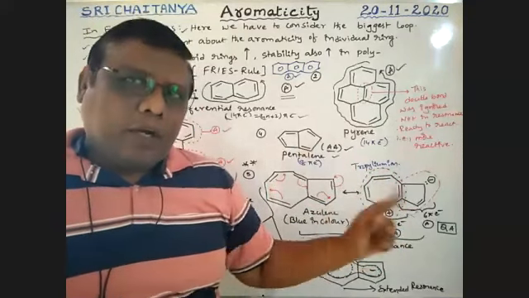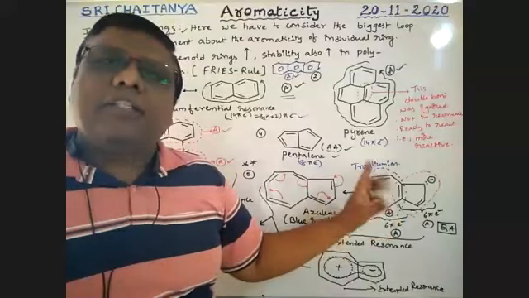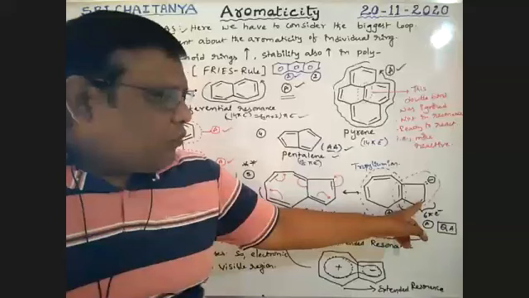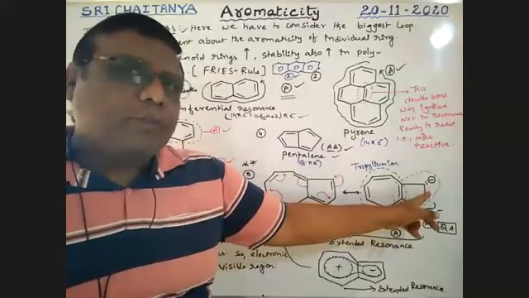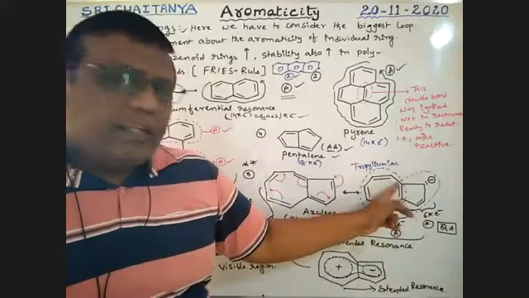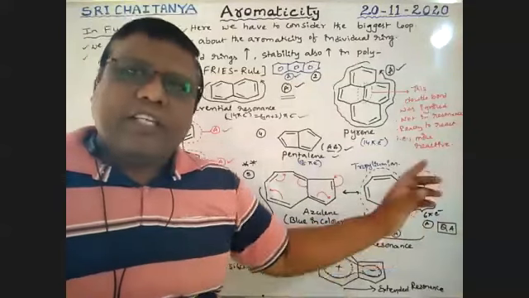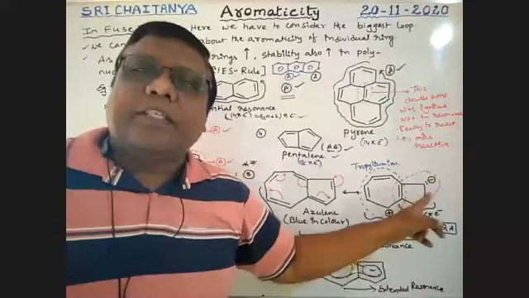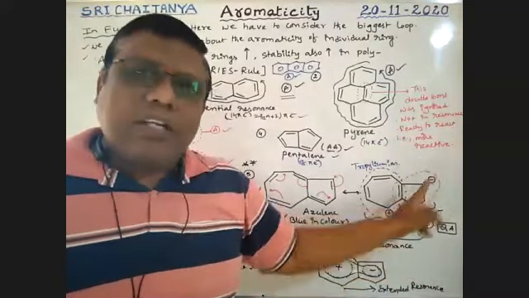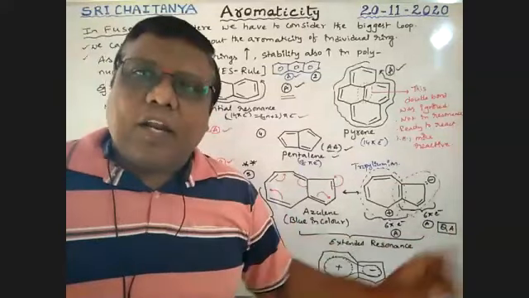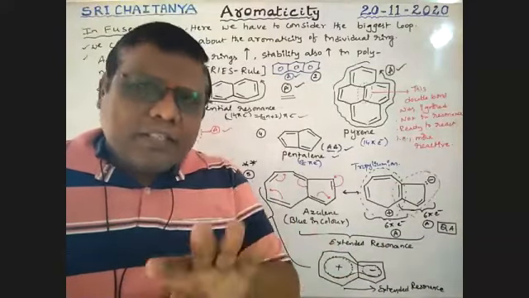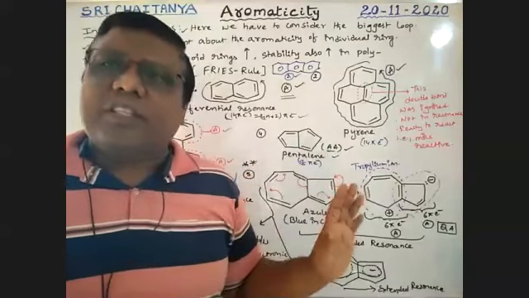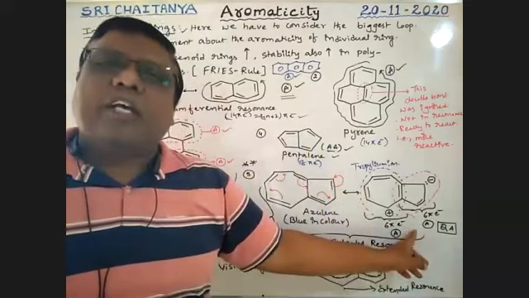Tropylium ion, a very, very important name. The tropylium ion is aromatic. The 5-membered ring with the negative charge is also aromatic because it has 6 pi electrons. Individually, these rings are aromatic. Overall, this compound is aromatic because of the presence of charges, so it is quasi-aromatic. Just ions in an aromatic condition are called quasi-aromatic compounds. That is the definition. That's enough.